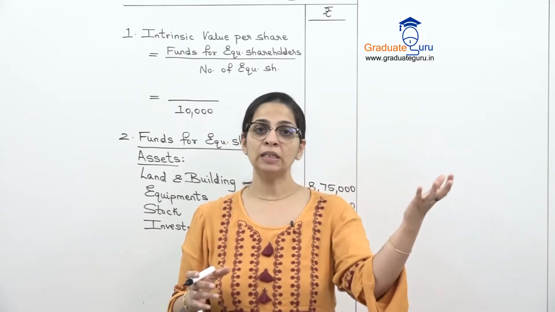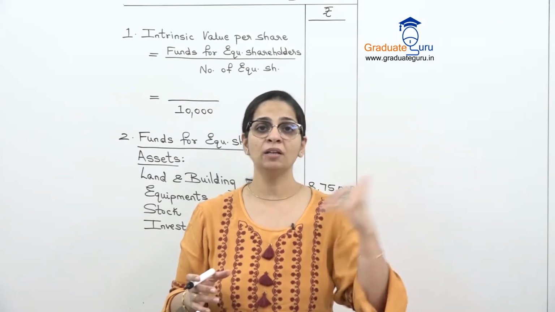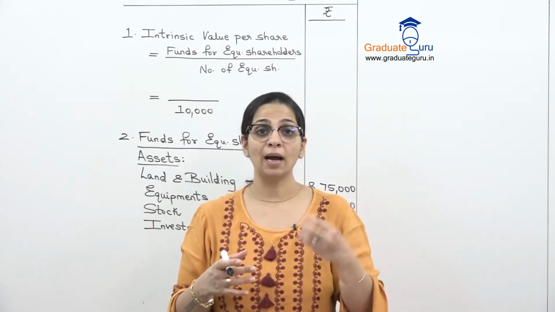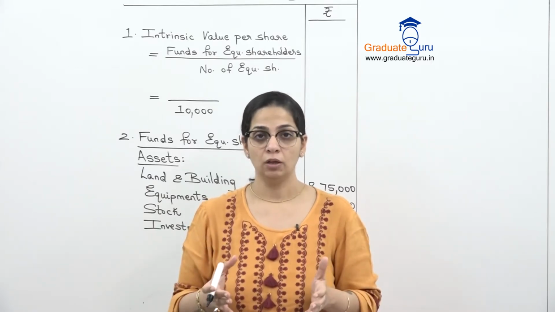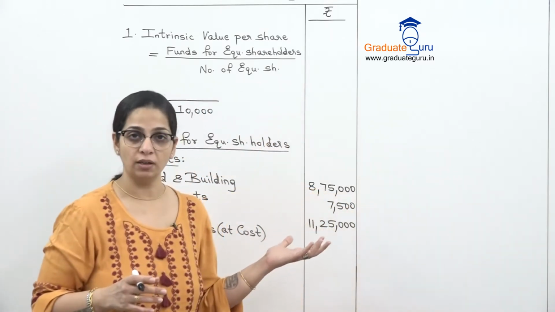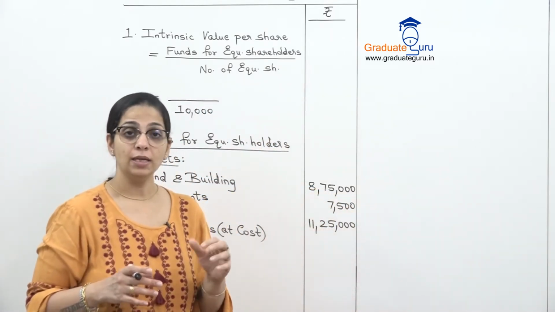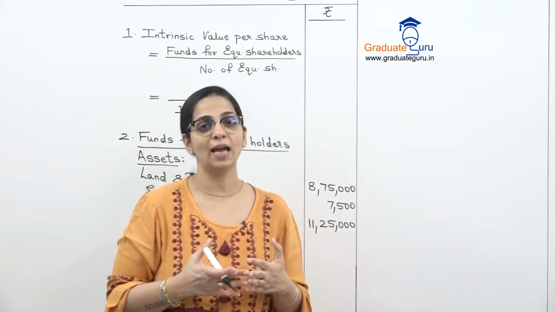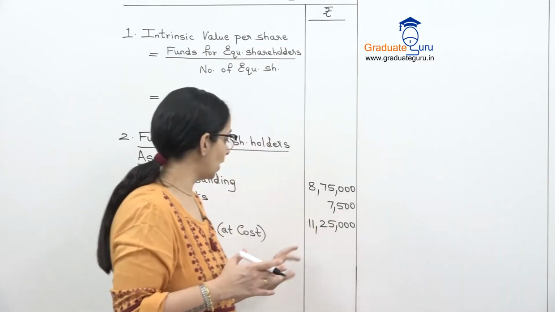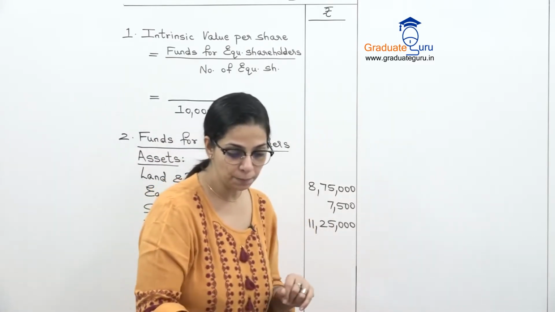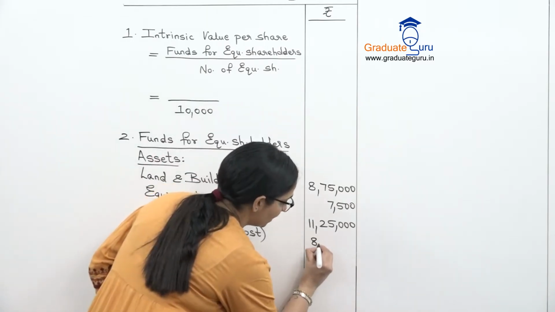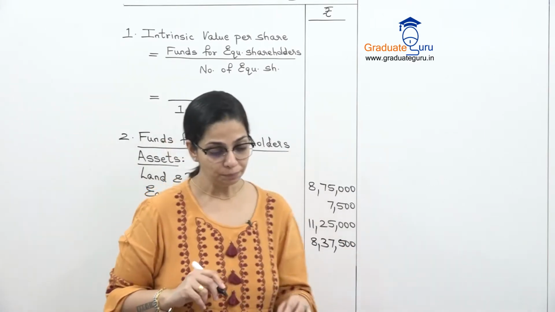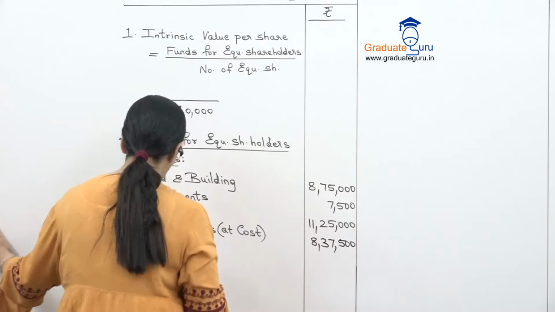Investments, I'm putting the money in some other business and I'm getting their income. It is not my business income. It is not something related to my doing business for the company. So in that case, we used to ignore the investment, but share valuation is about the whole company. Whether trading asset or non-trading asset, सारे ही asset यहाँ पर include करने हैं. And that's why investments I'm going to take in my working at cost, which is 8,37,500. Okay.